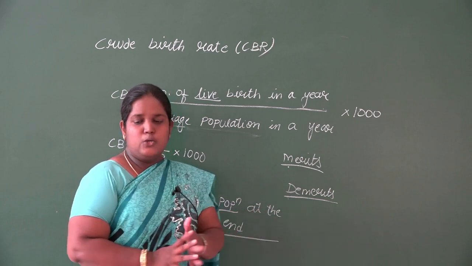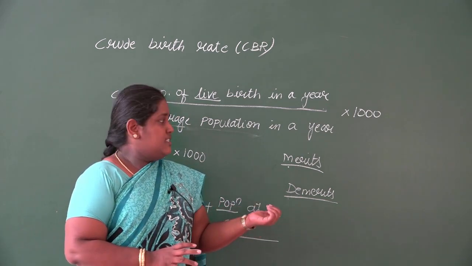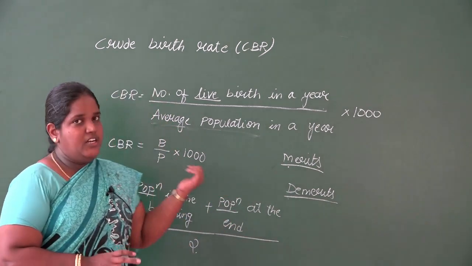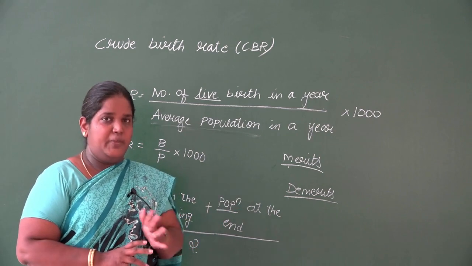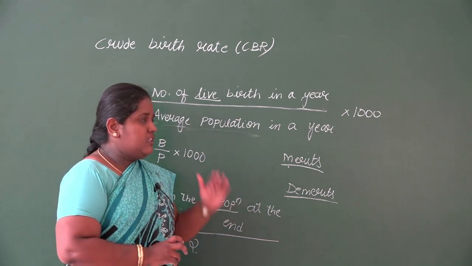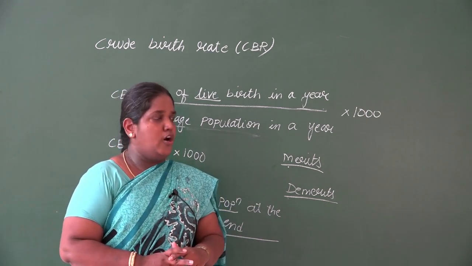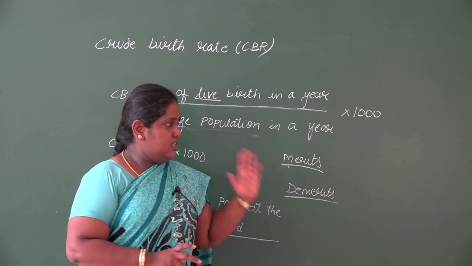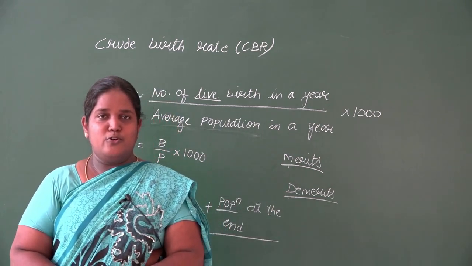Under the disadvantages, it ignores the age and sex composition. Since we are studying fertility, we should take only the women population, but here we take both the male and the female population. And in this method, we cannot compare two or more populations. So these are the advantages and disadvantages of the crude birth rate.